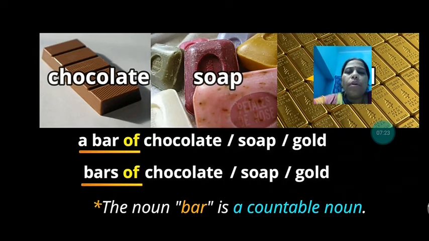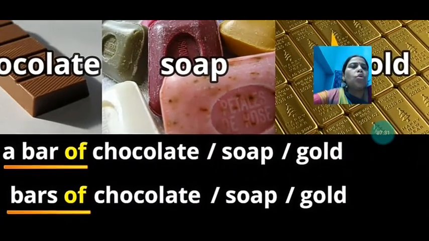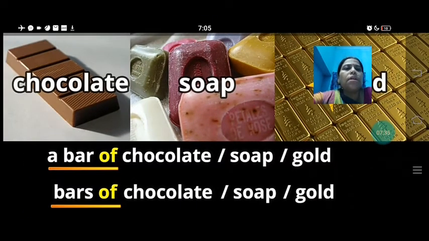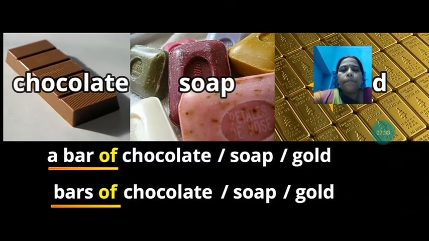Phrases are the group of words that we use to measure the countable or uncountable nouns. Here you can see that the soap we can count, but with that we have used the bar. So these are the phrases which we can use with the countable nouns and also the uncountable nouns.